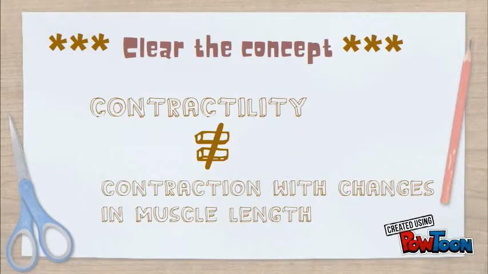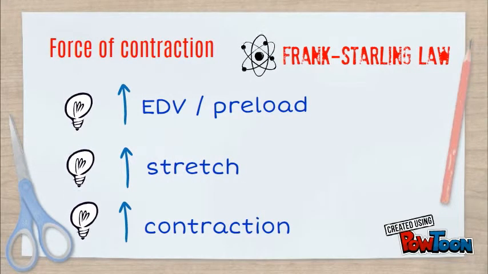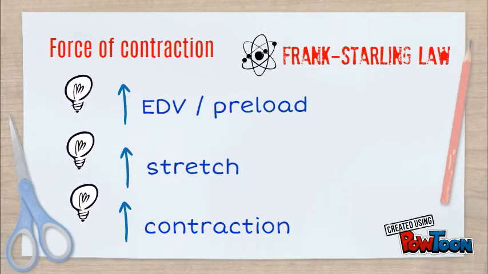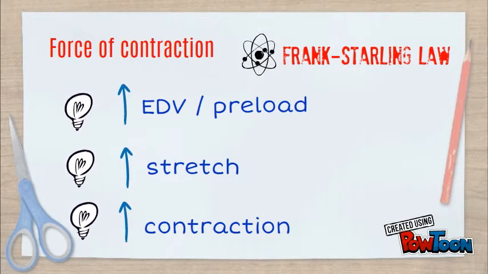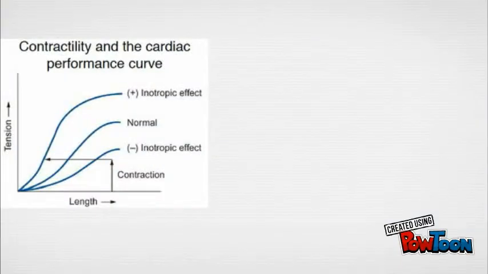Remember that contractility is not equal to the contraction that comes with changes in muscle length. The force of contraction follows the Frank-Starling law. When the EDV increases, the muscle wall will stretch more. The contraction increases, thus the stroke volume will increase.